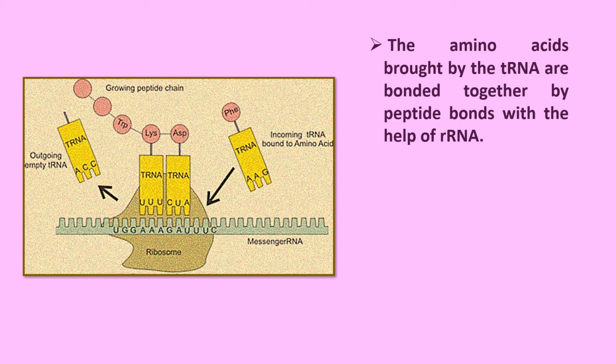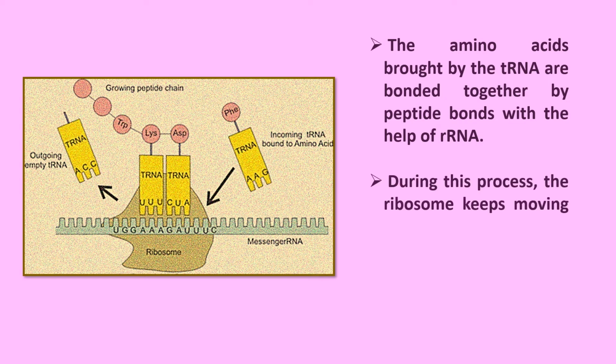Okay, so you will see G and C, A and U, U and A, and then these two, messenger RNA and transfer RNA, they are joined together by peptide bonds with the help now of the ribosomal RNA, which is present in this cell organelle called ribosome.